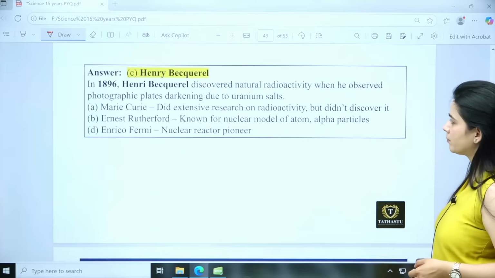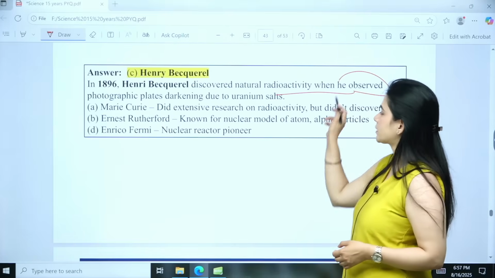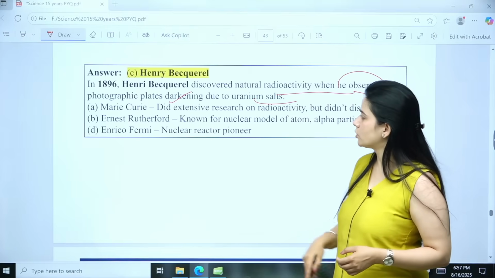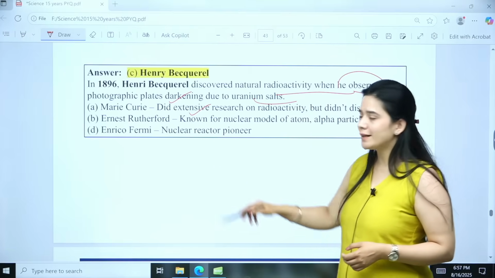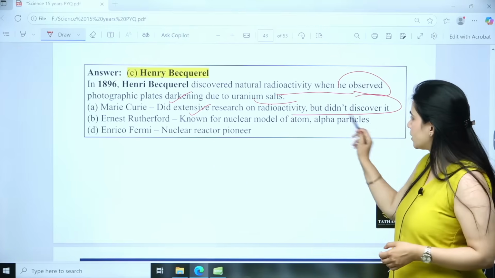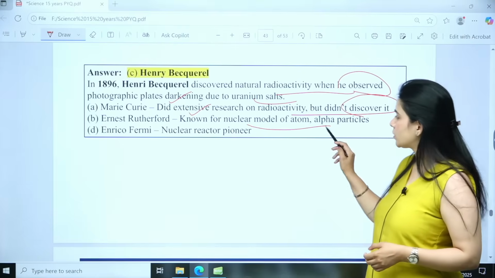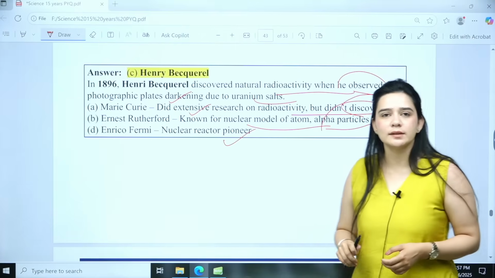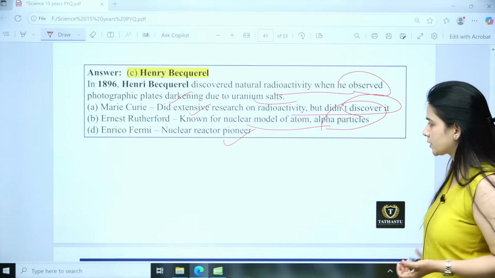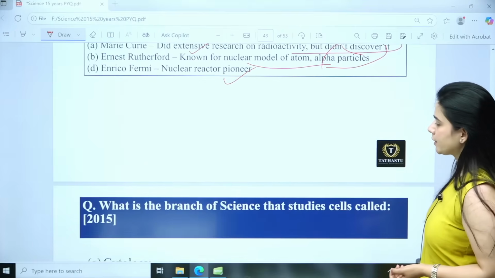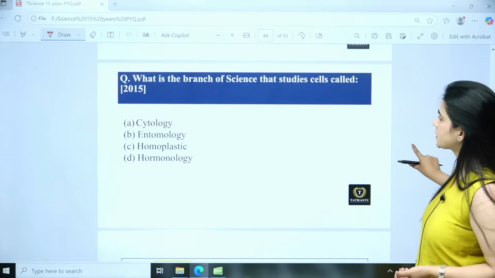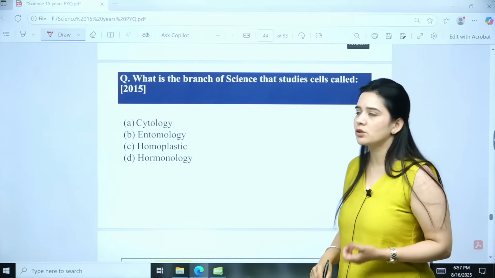Henry Becquerel discovered natural radioactivity when he discovered the photographic plates darkening due to uranium salts. Marie Curie did extensive research but did not discover it. Rutherford we know about the nuclear model and alpha particles, and Enrico Fermi, nuclear reactor pioneer, was the first one who started it. Okay. Then coming to the next one, what is the branch of science that studies cells?